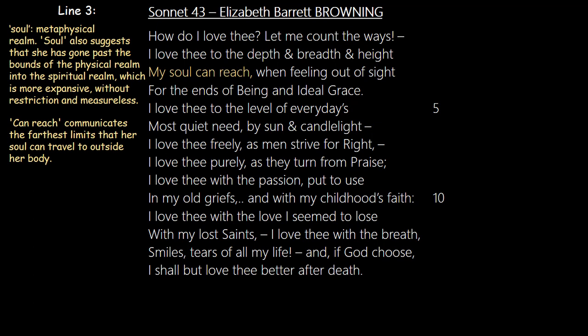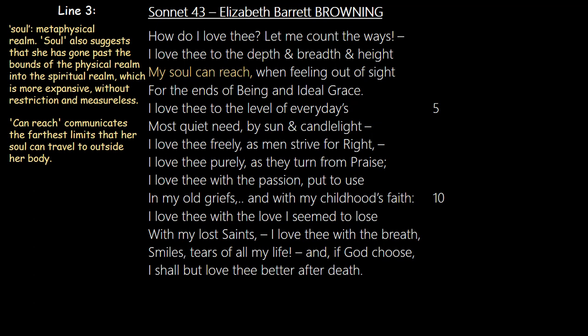And she continues, my soul can reach. Now, the use of the soul there introduces the metaphysical realm. So it's the realm beyond the physical. She also suggests that her love is not only physical, in the sense that she doesn't love a lover because of the physical things that she can see, but that there's this deep spiritual connection between them.